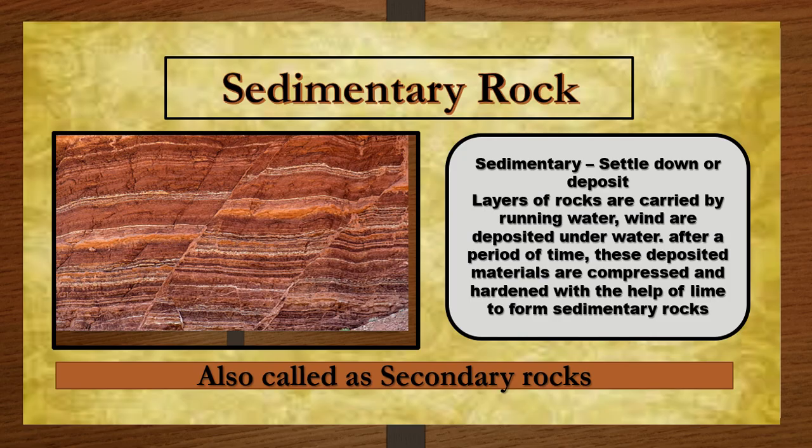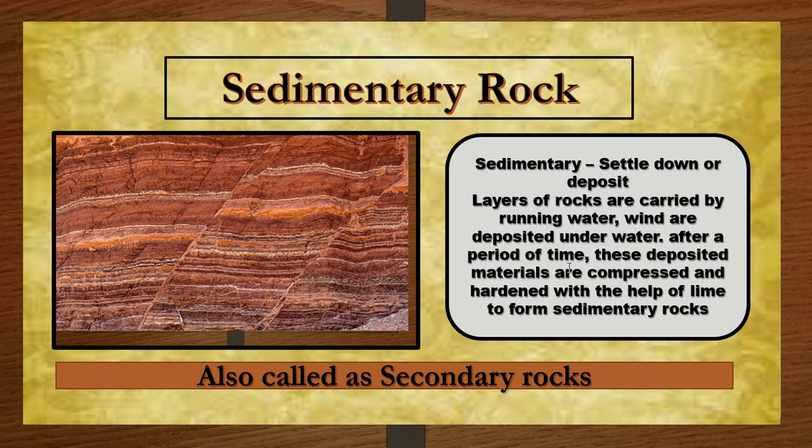And then the next type is sedimentary. Sedimentary means settle down. See, this is actually softer than igneous. Sedimentary means settle down, or we can also say deposit. Okay, so how does it happen? Layers of rock. Actually, the river starts from mountains, right? So when it is flowing down, it carries some kind of broken materials from that. Running water carries it. Wind deposits it underwater.